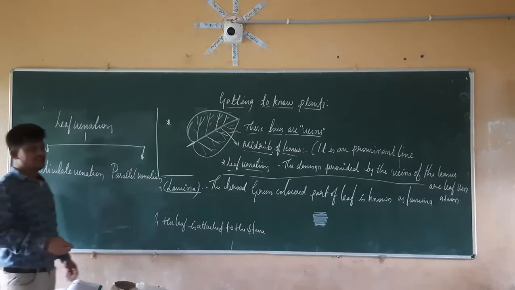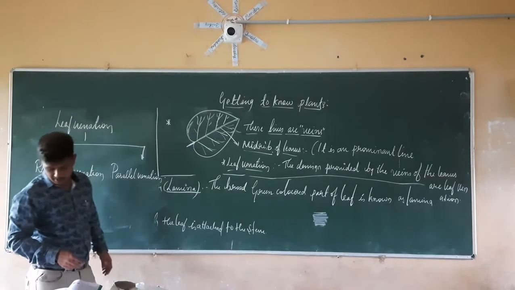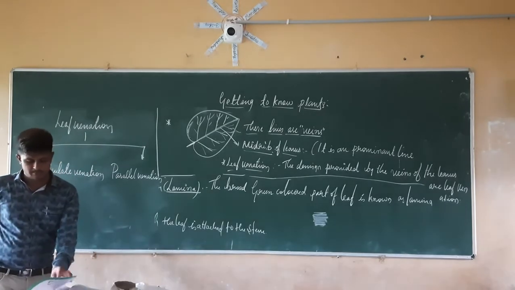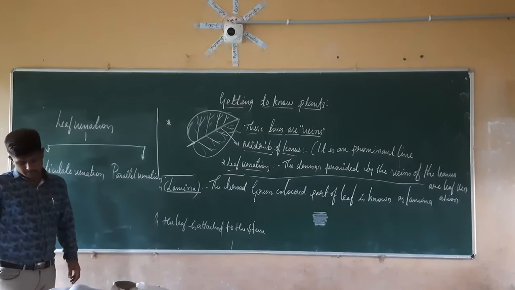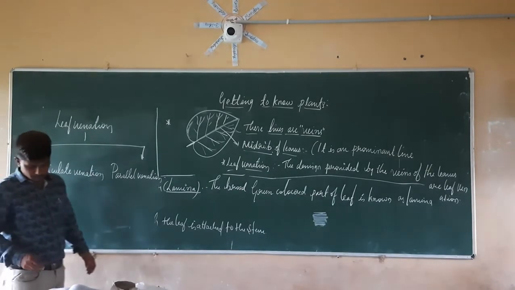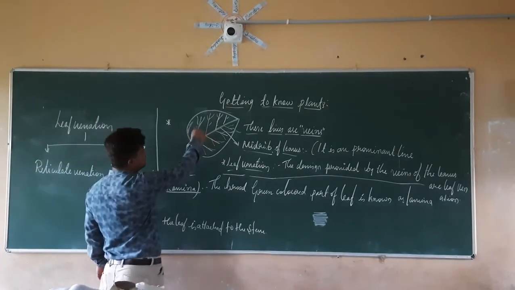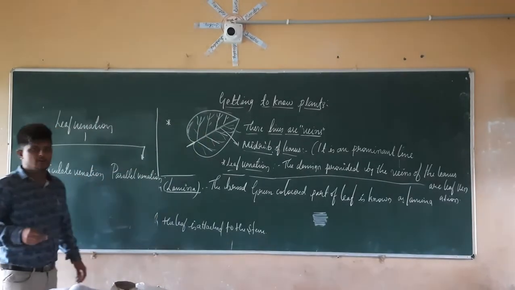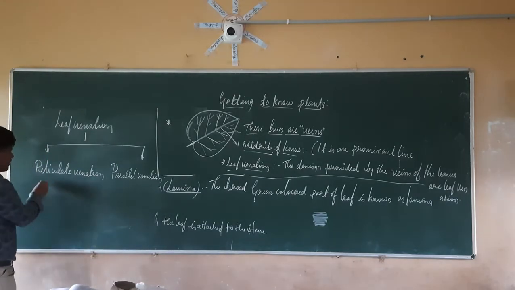So what is the reticulate venation here? This is a reticulate venation. So reticulate venation is nothing but what? If the designs are net-like on both the sides, here the designs are net-like on both the sides, then the venation is known as the reticulate venation.